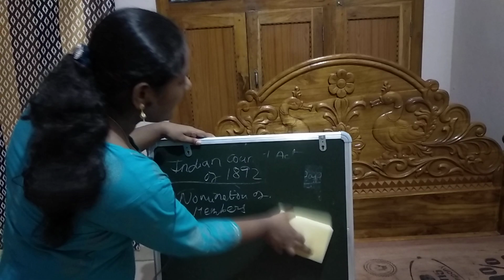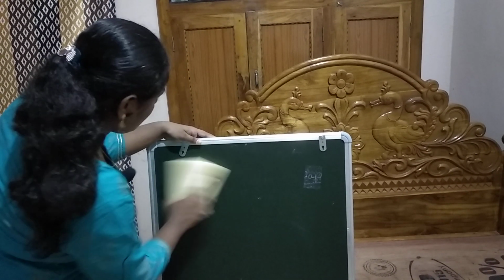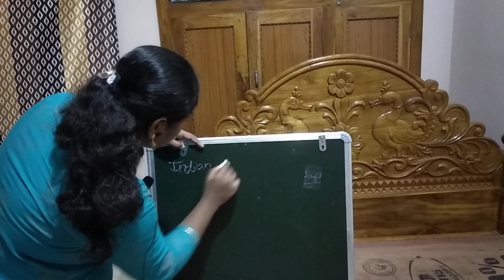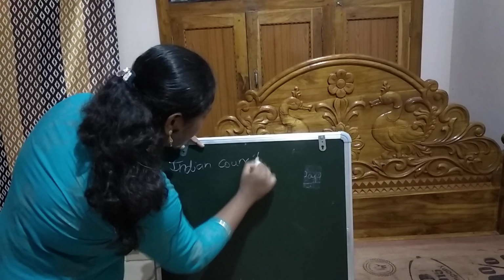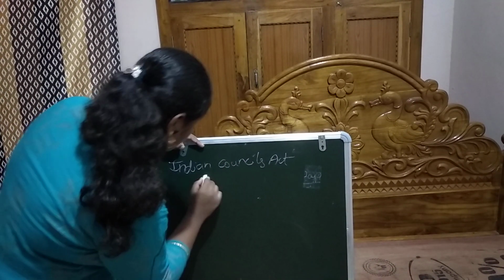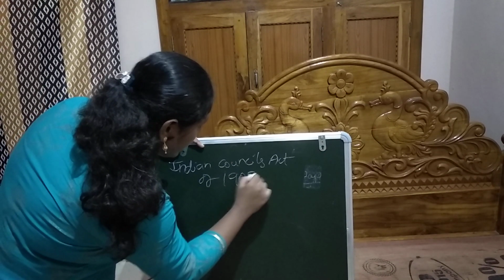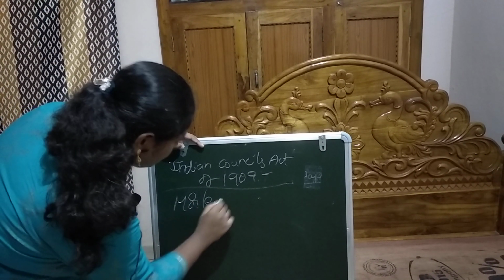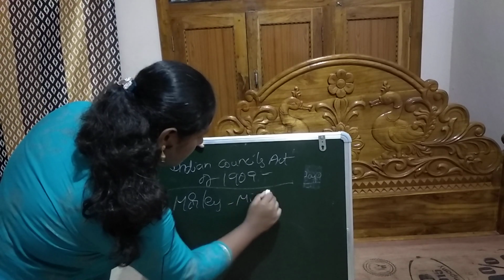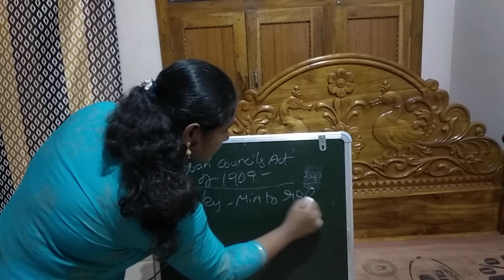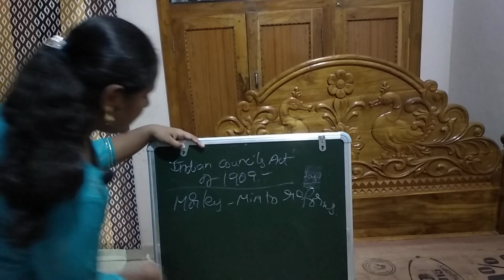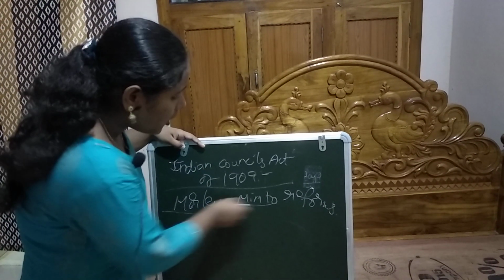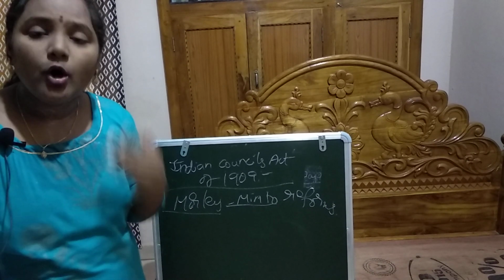And the next act was the Indian Councils Act of 1909. This is the Morley-Minto reforms. At the time, Lord Morley was the Secretary of State for India, and Lord Minto was the Viceroy of India.